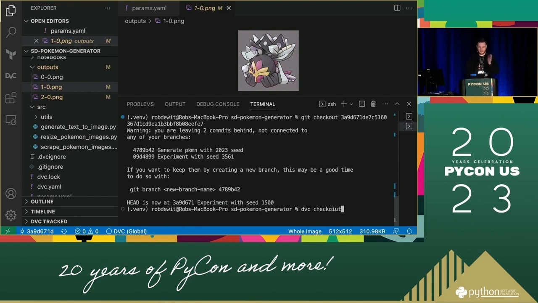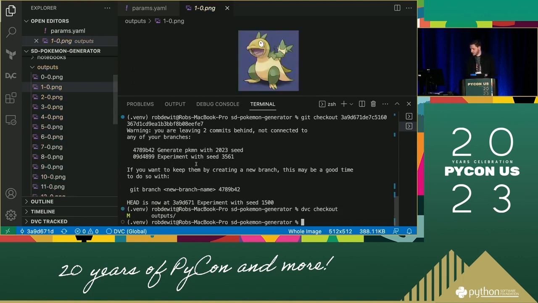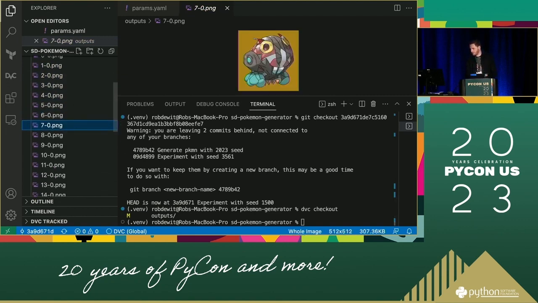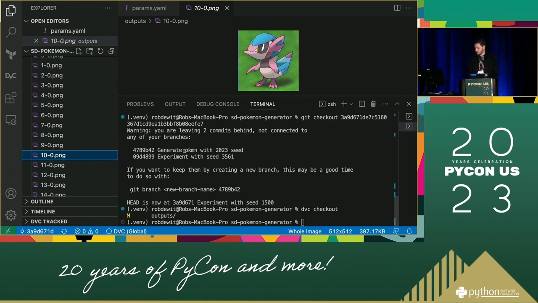And if you'd like, you can automate this, so that whenever you run git checkout, DVC checkout gets run as well. So if you do DVC checkout, DVC retrieves the images from its cache and has some of the Pokemon that we created earlier. Also some fun ones here. Let's see if there's anything else I would like to show. I think that's the most important part.